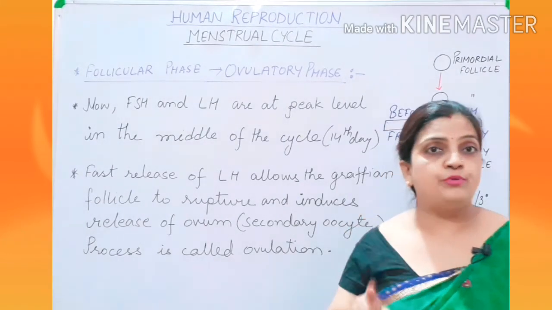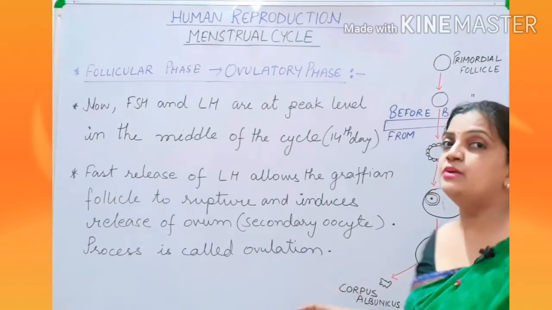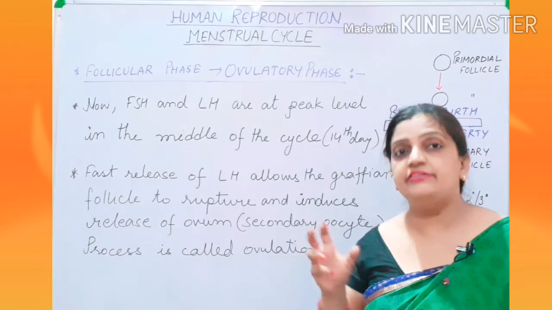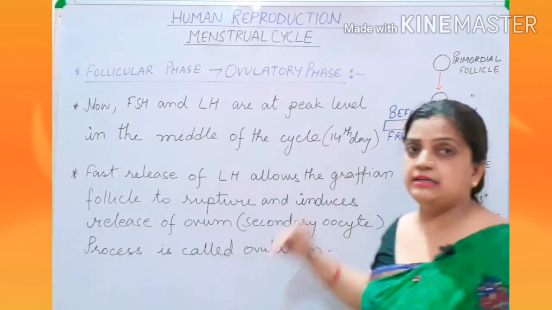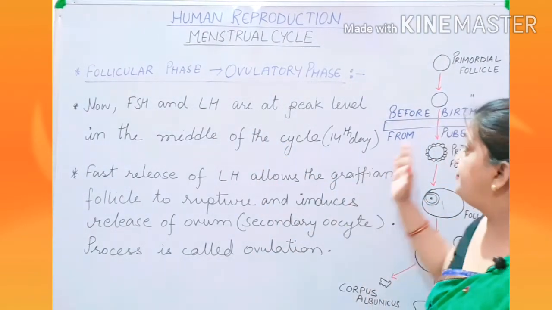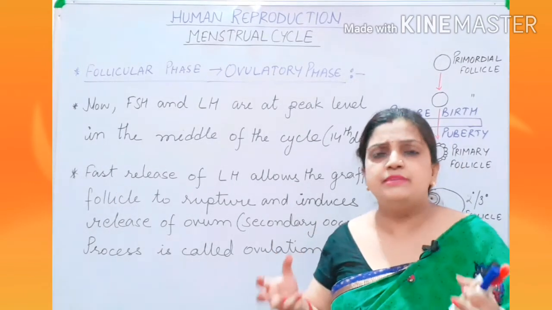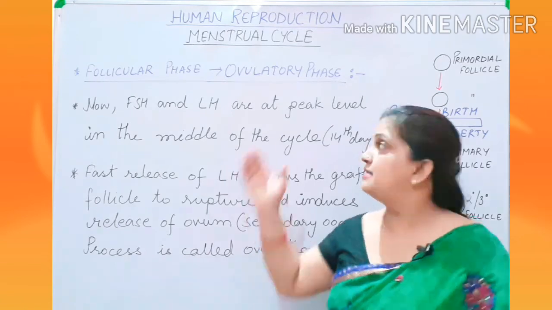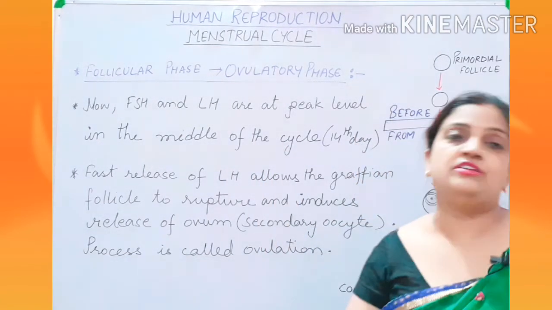So very important, it is not a mature ovum, it is your secondary oocyte which has been arrested in the meiosis second phase. This action occurs because of the secretion of LH. At the 14th day, children, there is a rapid secretion of LH, and I told you all that it behaves like a hammer on the Graafian follicle.